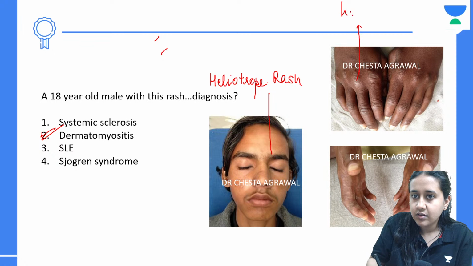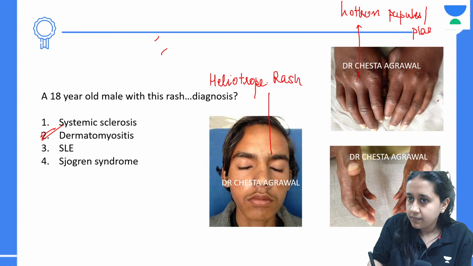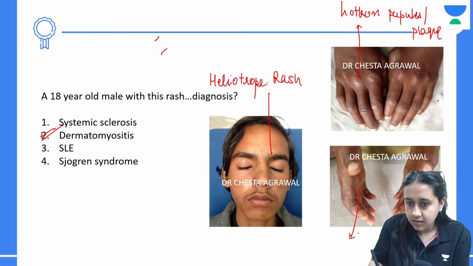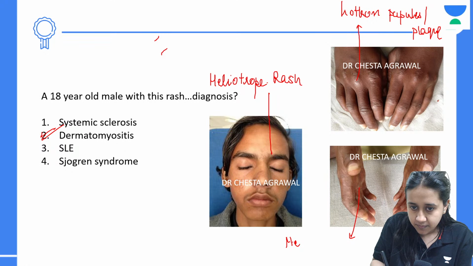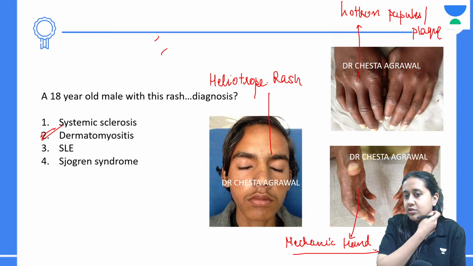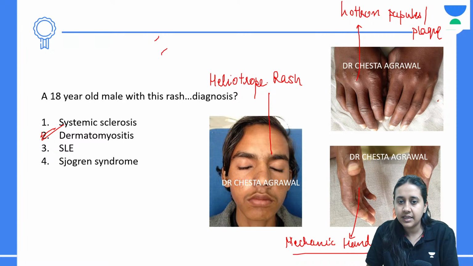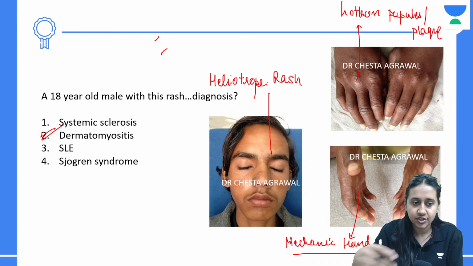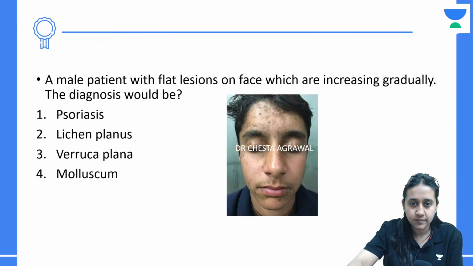This is Gottron's papules or plaque. And this is mechanic's hand. Okay, so we have Gottron's papules, plaque, mechanic's hand, or heliotrope rash. Answer is option number 2.